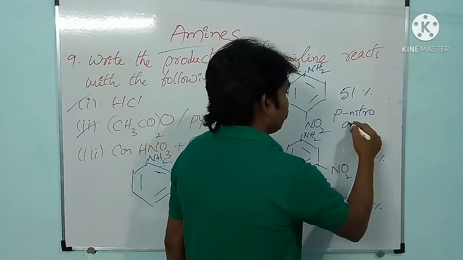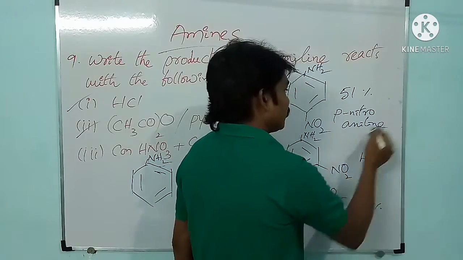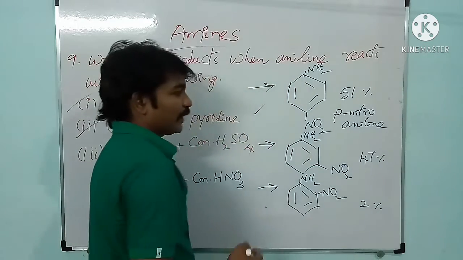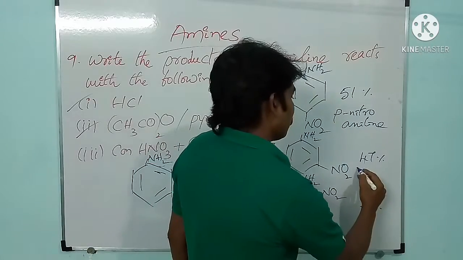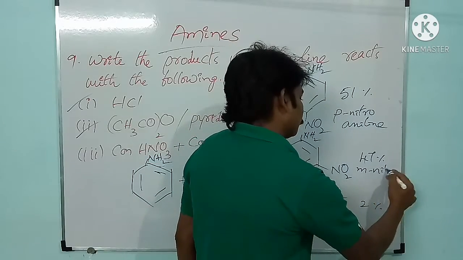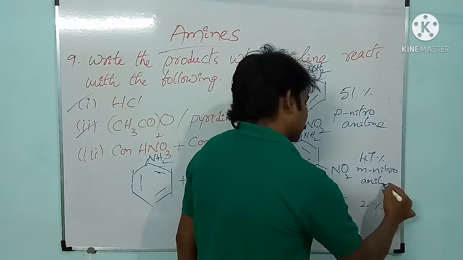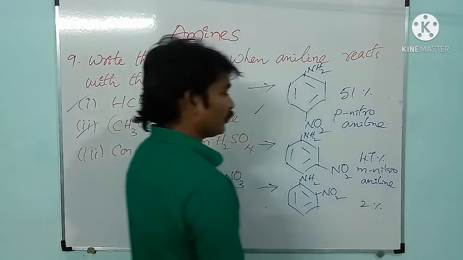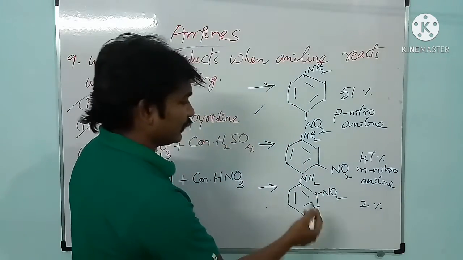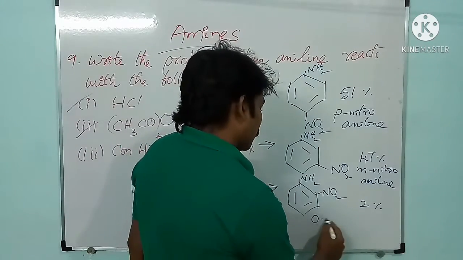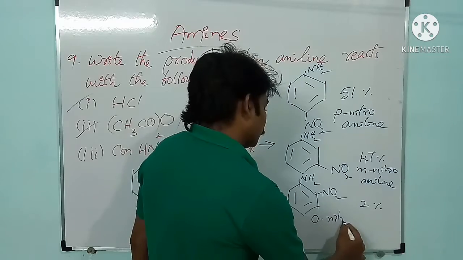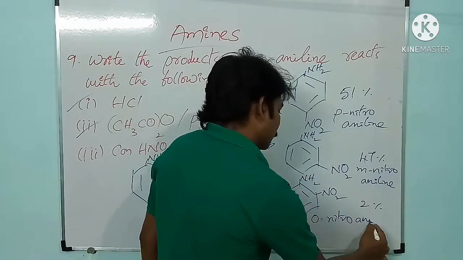Out of 100%, the major product is, what is this? Para-nitroaniline. Reason, nitro group is at para position. And second major product is meta-nitroaniline. Reason, the nitro group is at meta position. And minor product is orthonitroaniline.